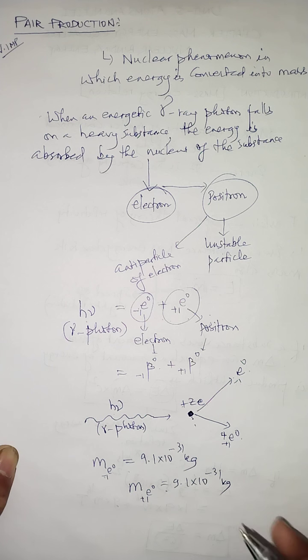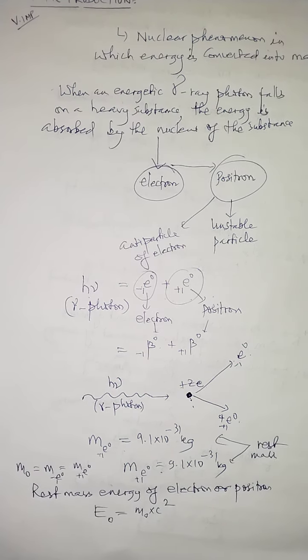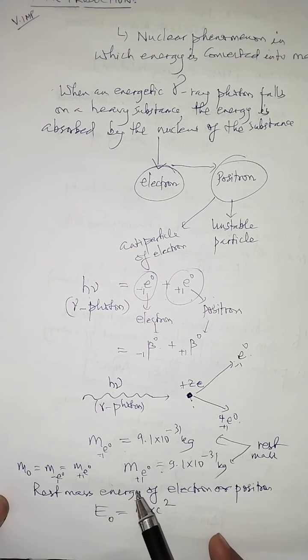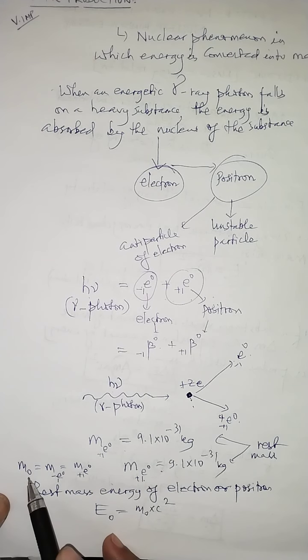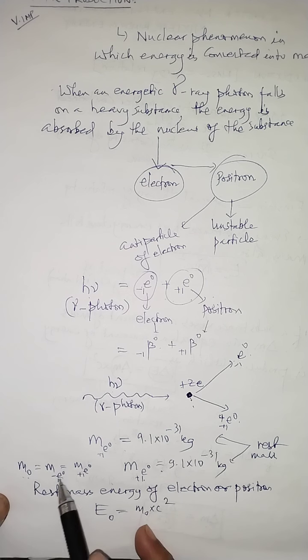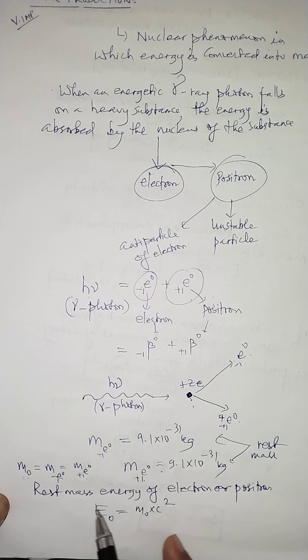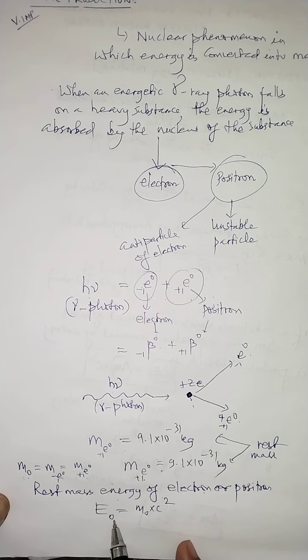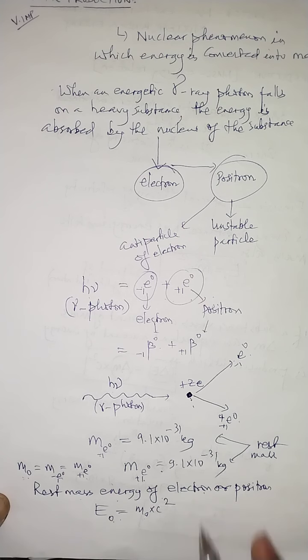Now we can calculate the rest mass energy of the electron and positron. Children, I write the rest mass of electron and positron as M0. See, M0 is the rest mass of electron also, M0 is the rest mass of what? Positron also. So the rest mass energy of the electron or positron can be calculated by E0. So I am writing E0. E0 is the rest mass energy of electron or positron, and that is equal to M0 into C square, because energy means mass into C square.